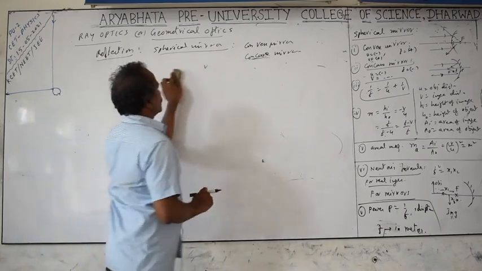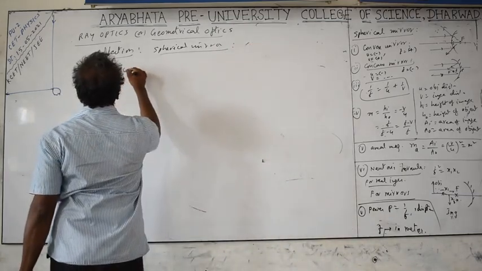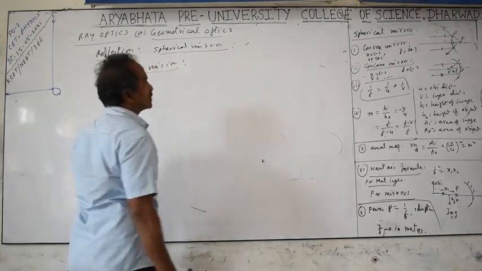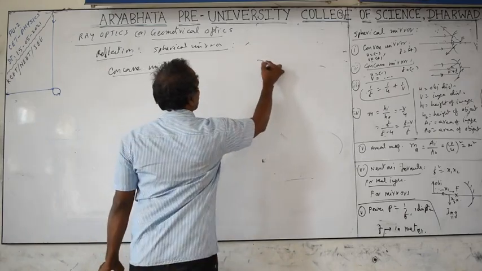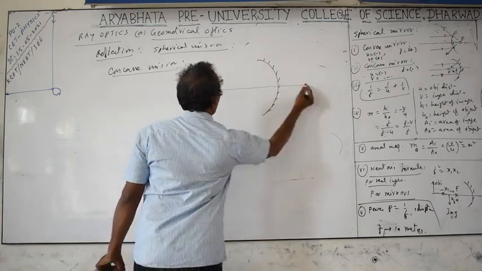So you need to know the image nature for these mirrors. Next is the concave mirror. For the concave mirror, silvering is done on the convex side, and reflection takes place on the concave side.